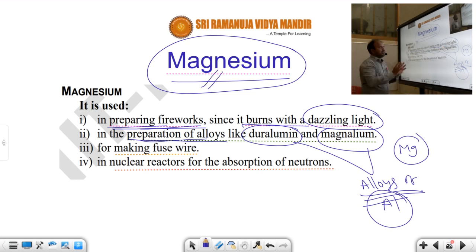And magnesium is used for fuse wire, and it is used in nuclear reactions for the absorption of neutrons. Hydrogen bomb preparation is a nuclear reaction. In this one, absorption of neutrons takes place, and a large quantity of heat energy is released. All these are a wide spectrum of uses of magnesium.